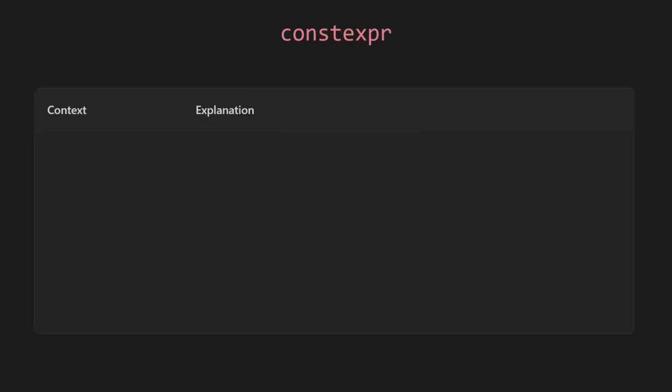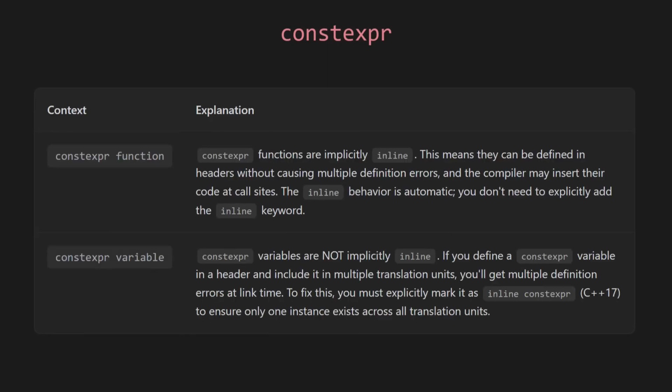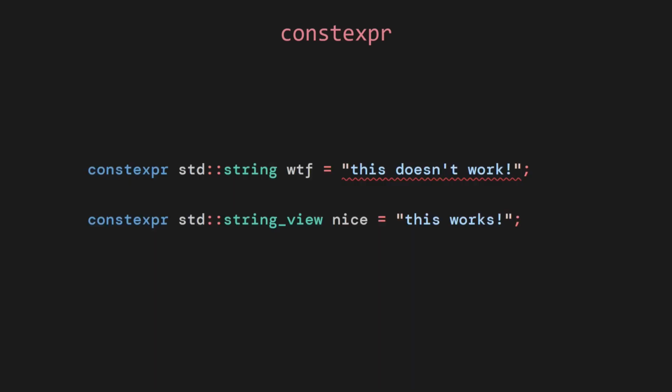It never ends. The keyword constexpr has its own set of nuances, like how constexpr functions are inline by default, but constexpr variables are not inline by default. Also, you can't use constexpr on all types, only on constexpr compatible types. And every version of C++ has different rules on how you can use constexpr.